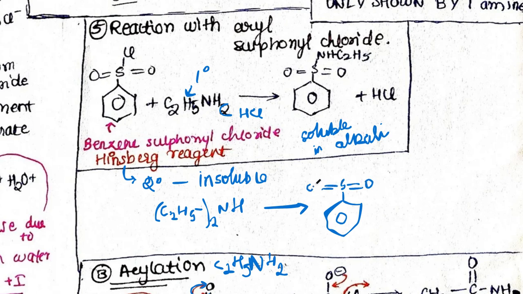The only thing is, we'll get C2H5 on one side, and one more C2H5, and we will not have any H over here.